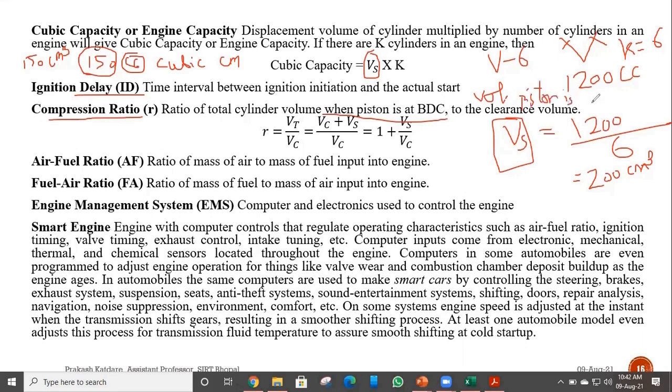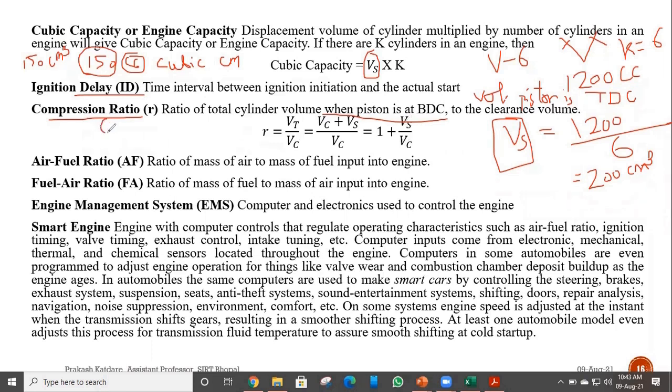Because what is clearance volume? Clearance volume is the volume of the cylinder when the piston is at TDC. So I can simply define compression ratio as the ratio of total cylinder volume when the piston is at bottom dead center to the total cylinder volume when the piston is at top dead center, VT by VC, or it is 1 plus VS by VC.